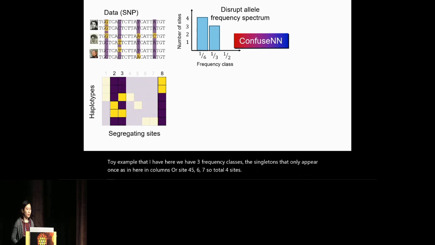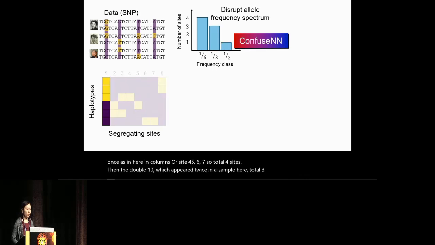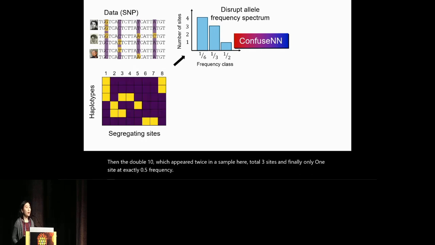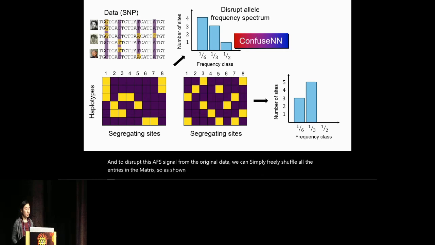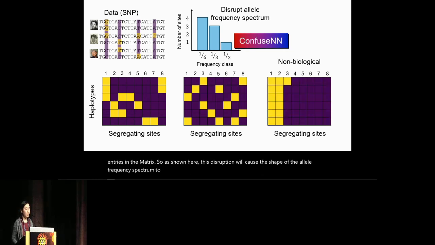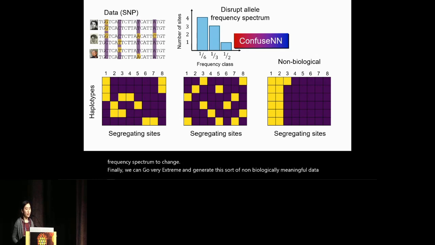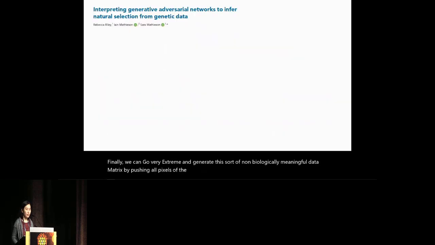Then the doubletons, which appear twice in the sample, here a total of 3 sites, and finally only 1 site at exactly 0.5 frequency. And to disrupt this AFS signal from the original data, we can simply freely shuffle all the entries in the matrix. As shown here, this disruption will cause the shape of the allele frequency spectrum to change. Finally, we can go very extreme and generate this sort of non-biologically meaningful data matrix by pushing all pixels of the same color to one side.